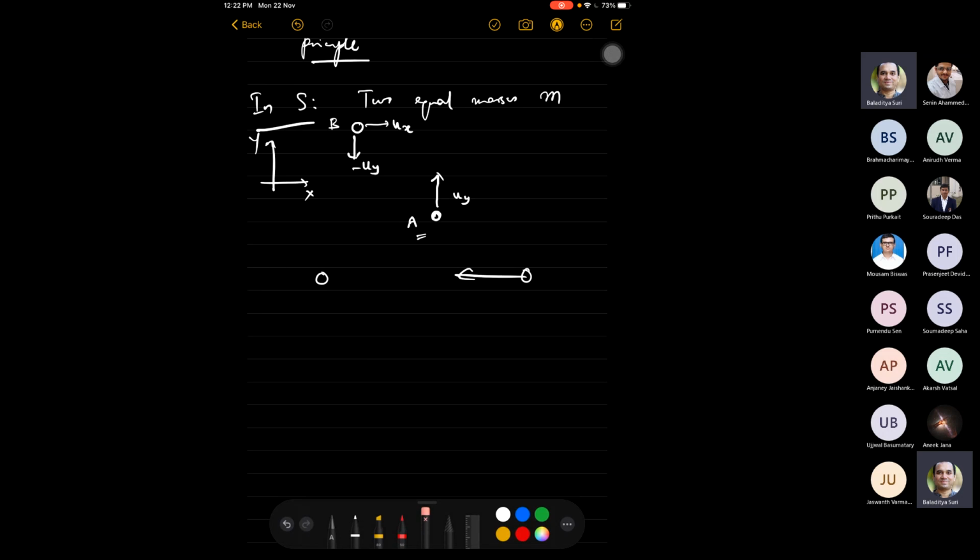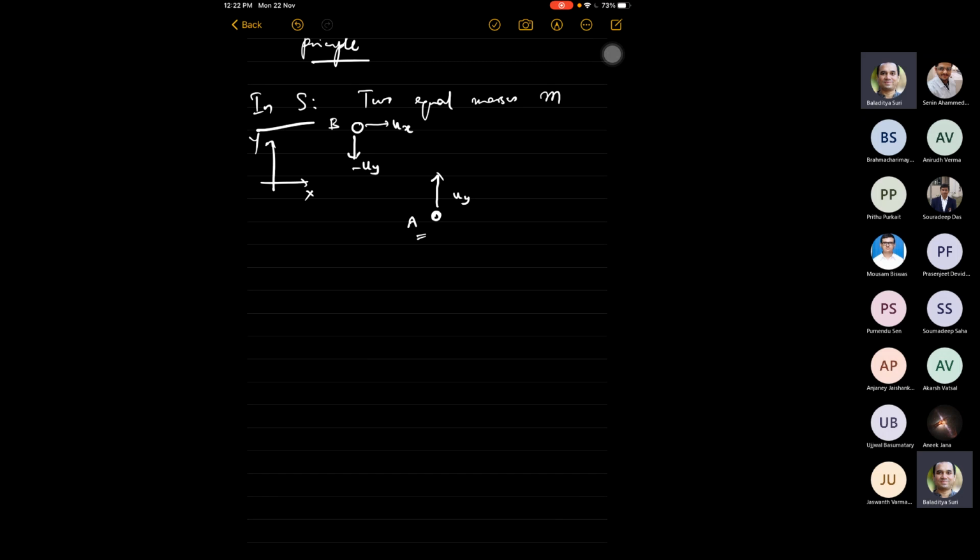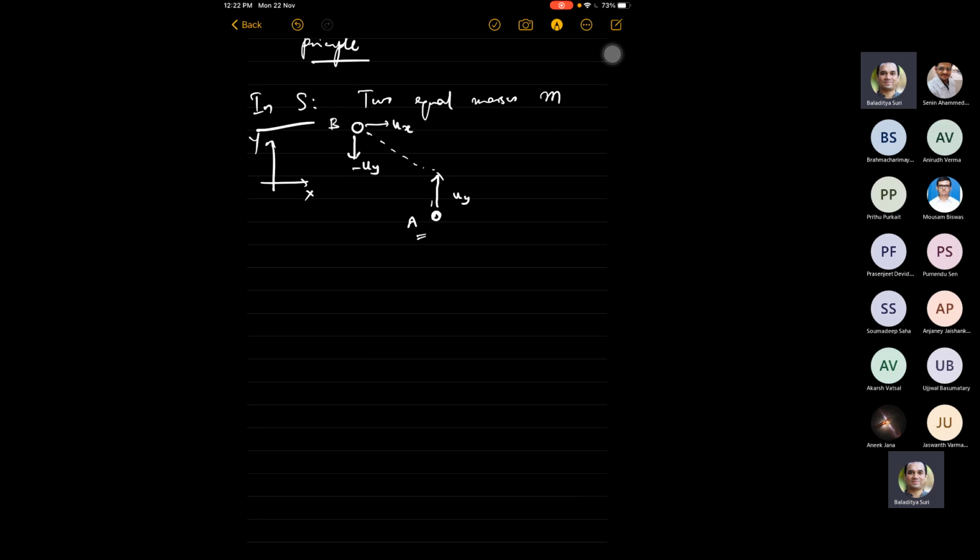In order to not spend time on the trivial case, where both bodies move in the same direction, we are considering a slightly non-trivial case. This body is moving along this direction, this body is moving along this direction, and they both collide. Because of the scenario we chose, both bodies have exactly the same momentum in opposite directions along the y direction, and they have the same masses.